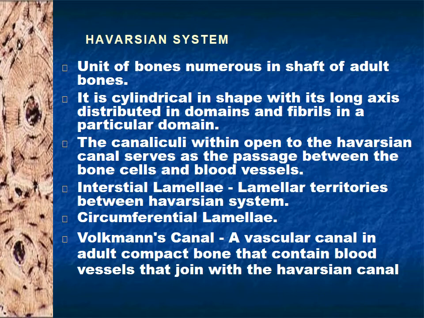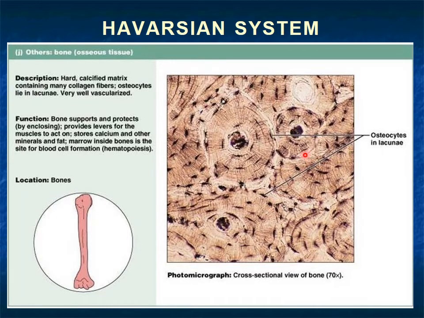Interstitial lamellae are lamellar territories between the Haversian systems, circumferential lamellae, and Volkmann's canal. Volkmann's canal is the connection between the central canals of the Haversian canals. It is a vascular canal in the adult compact bone that contains blood vessels that join with the Haversian canal.